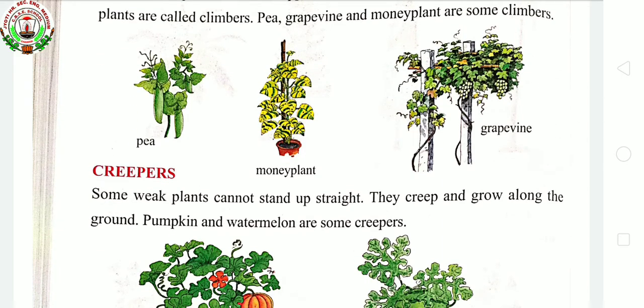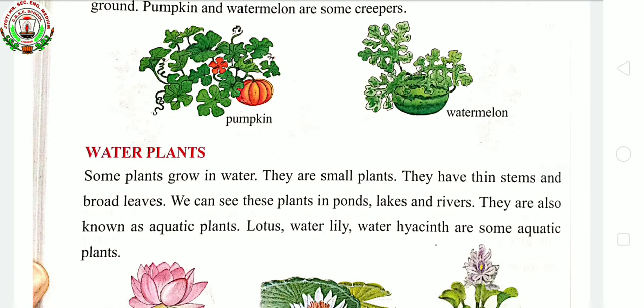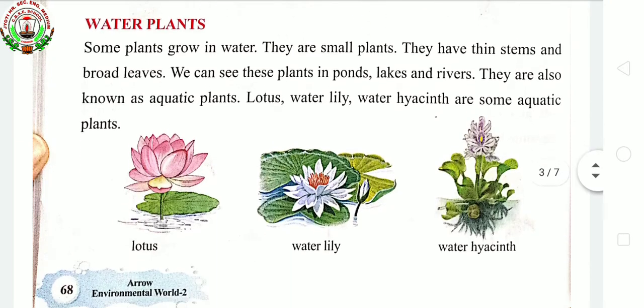Creepers are also not able to stand up straight, so they do not climb up. What do they do then, children? They creep and spread along the ground. Remember? Next, water plants. Another name of water plants is what? Yes, aquatic plants. They are found in water bodies like ponds, lakes and rivers.